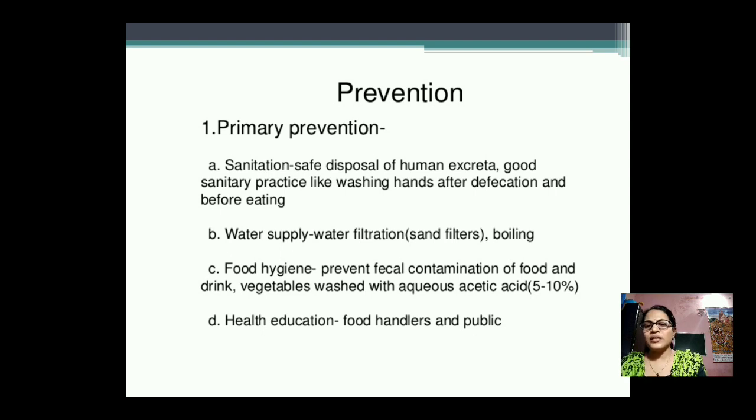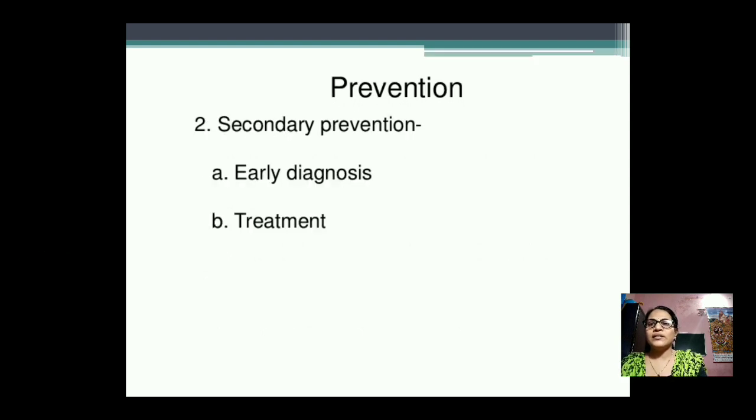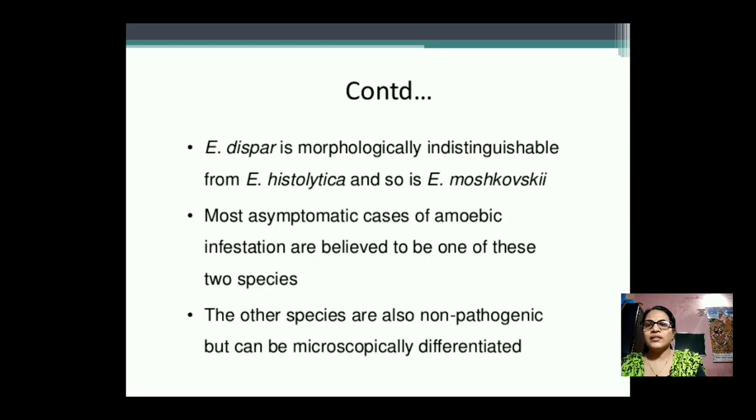Then health education: food handlers and public health education must be there. Then secondary prevention, first is early diagnosis. When we are suffering from some intestinal problem, we must go to the doctor and take proper care of our body, and treatment starts with taking some antibiotics.